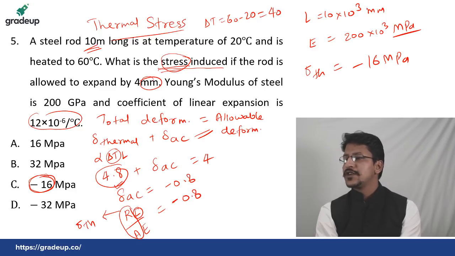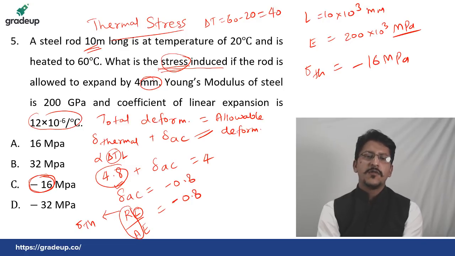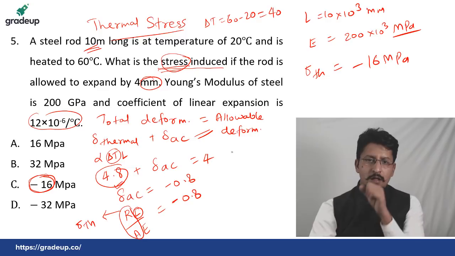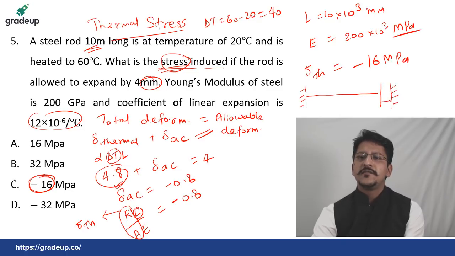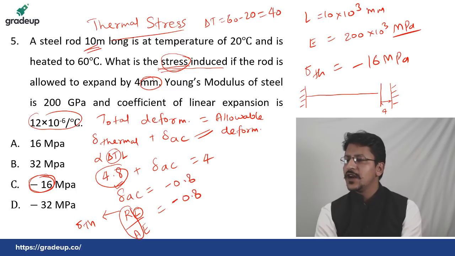Bro, the reaction will be opposite, no? We are not talking about the reaction. This is the sigma. This is the kind of thing, my dear. Let me explain you. See this, this is the bar. Suppose this side it is allowed to extend by 4 mm. But what is happening if the rod is not allowed to expand? Then condition remains same or differ?